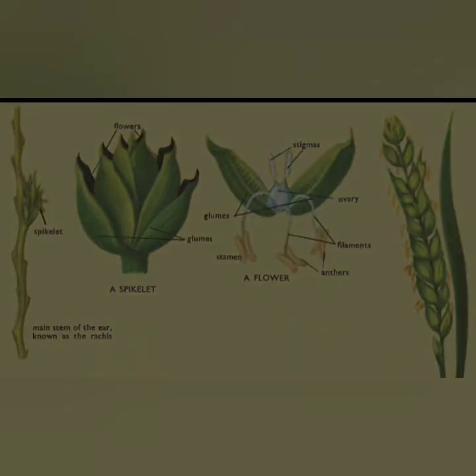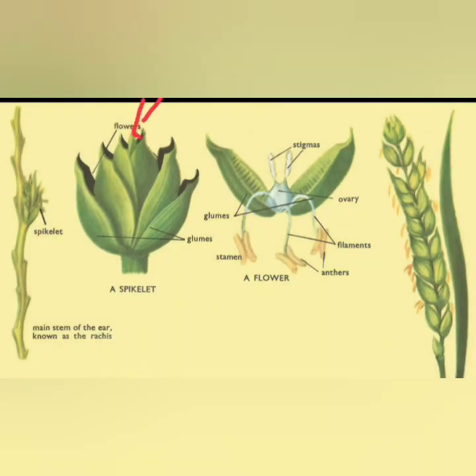You can see this one. There are around 1 to 5 florets, and these are the glumes, this one and this one here. So there are a pair of glumes, and the florets are 4 to 5 in number. And also each floret has its own lemma and also a thin palea, a lemma that is part of a spikelet enclosing the floret. So this here is a single floret.